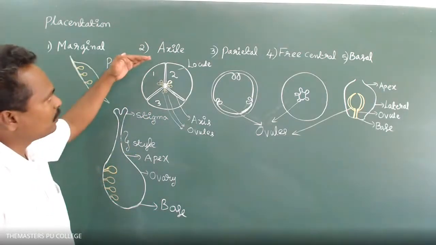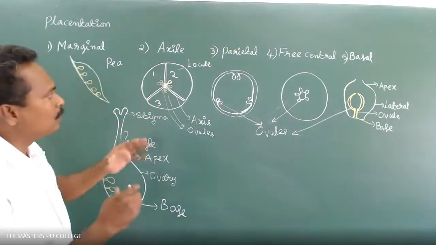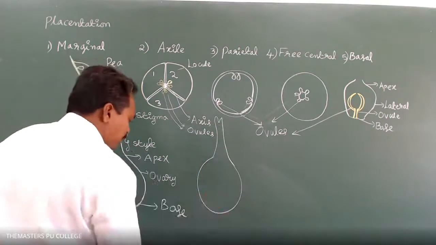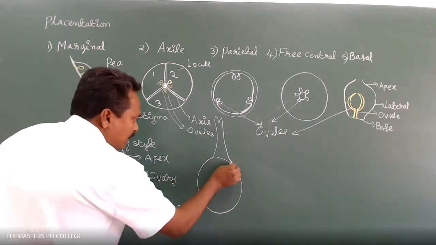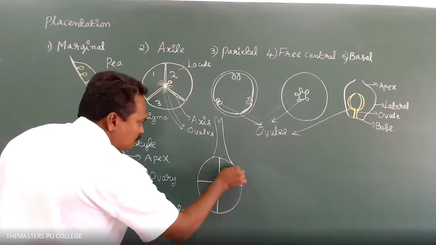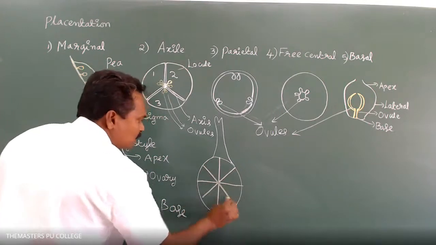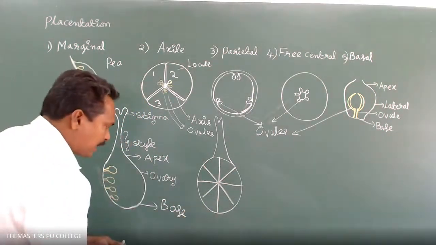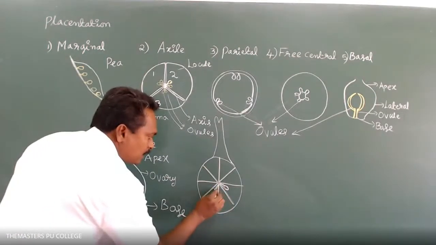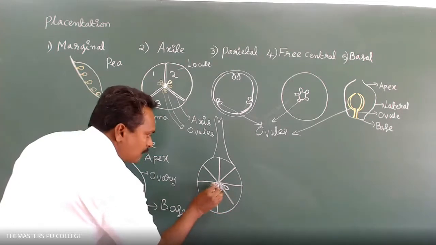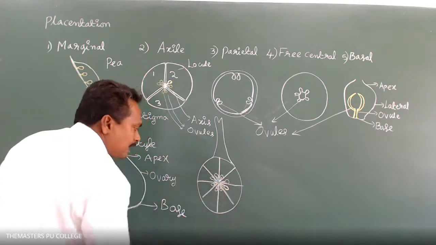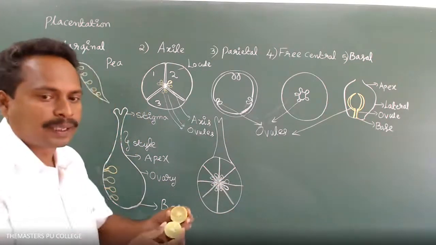Next, the second type of placentation is axial. In axial placentation, the ovary is formed with several chambers. There, the ovules are attached at the axis region of the ovary. That's called axial placentation.